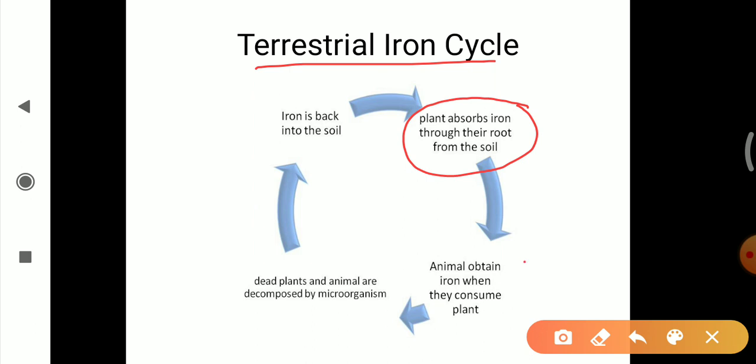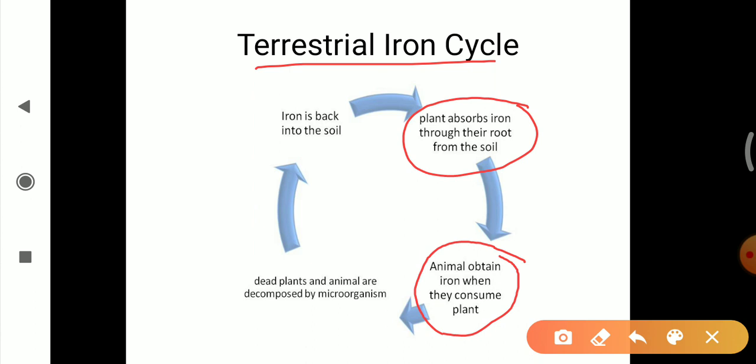Then animals obtain iron when they consume plants. Iron is utilized by the animal in hemoglobin synthesis. Hemoglobin is the oxygen binding protein found in RBC.